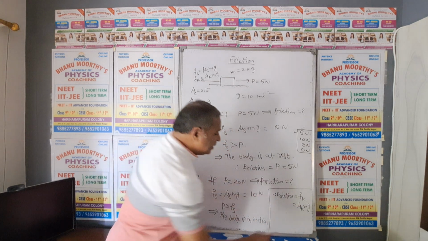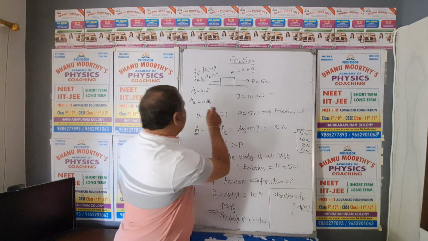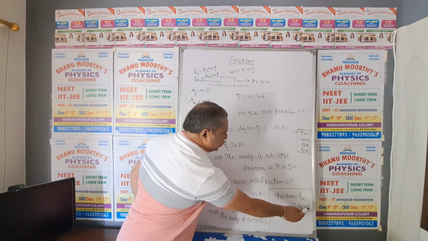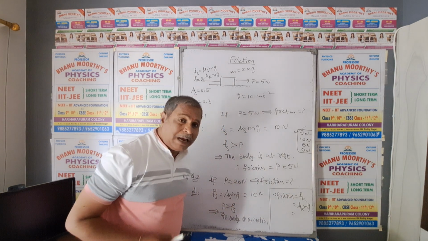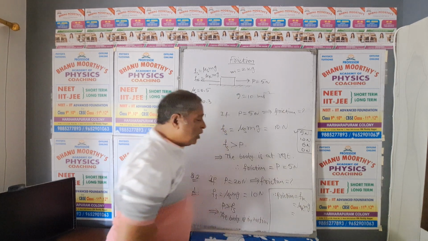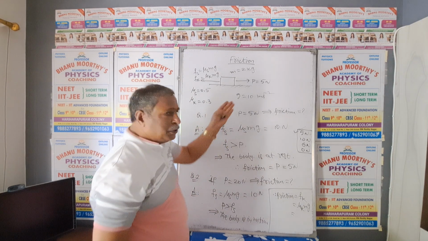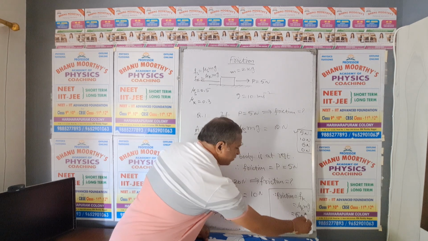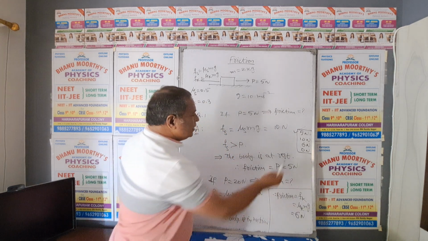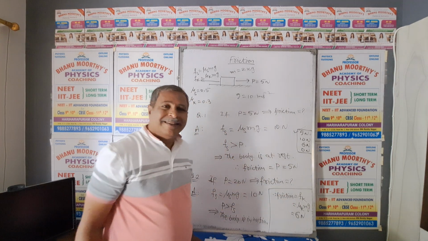This is the answer. Values are given: 0.3 into 2 into acceleration due to gravity 10. If you substitute, 0.3 into 2 into 10, that is 6 Newton. So the answer will be 6.